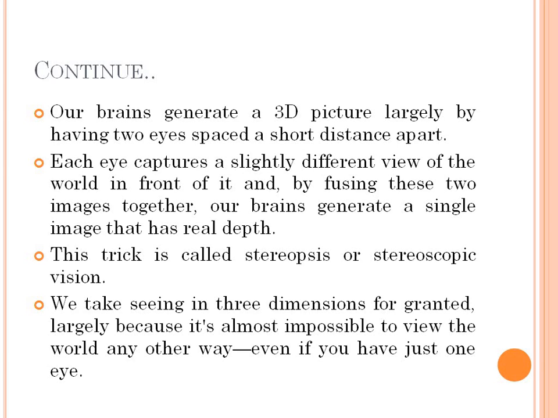This trick is called stereopsis, or we can also call it stereoscopic vision. So two slightly different images are combined together to get a real depth image or 3D image. This technique is nothing but stereopsis or stereoscopic vision.